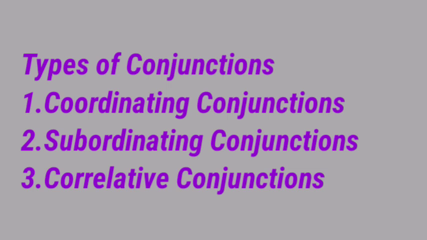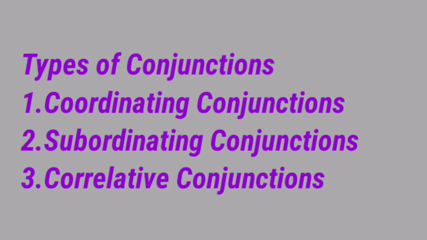What are coordinating conjunctions? Coordinating conjunctions link or join or connect two groups of words that independently make sense. Sense means meaning. For example, and, or, for, otherwise, so, but, yet, still, as well as, etc. These words present means that words are coordinating conjunctions.